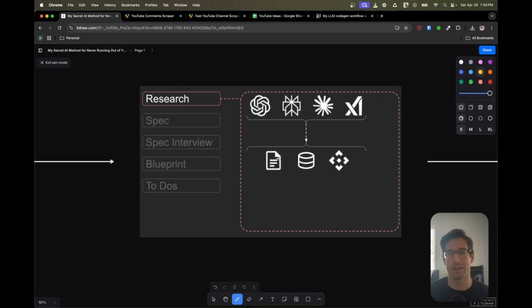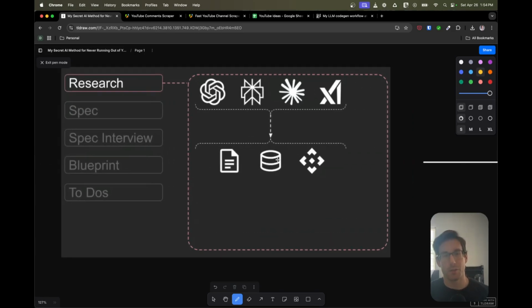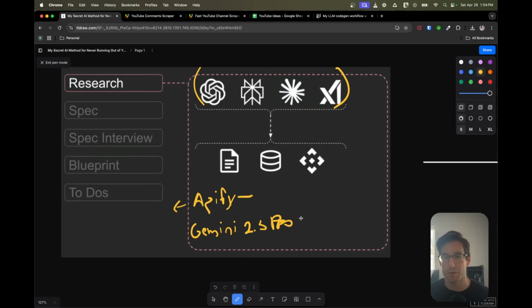Now, before we get into the process, I always recommend all my clients start with research. The reason we start with research is there's a lot of stuff that the model doesn't necessarily know or have access to. In our case, when building this application, we needed a few things. We needed Apify, like I've talked about previously, to do the scraping. We would need the docs associated to this, but we also needed to call out specifically that we wanted to use a newer model. So we wanted to use 2.5 Pro. The reason we wanted to use 2.5 Pro is it's cheap, but it also has a good reasoning ability to reason over a long context window and pull out interesting themes and ideas.